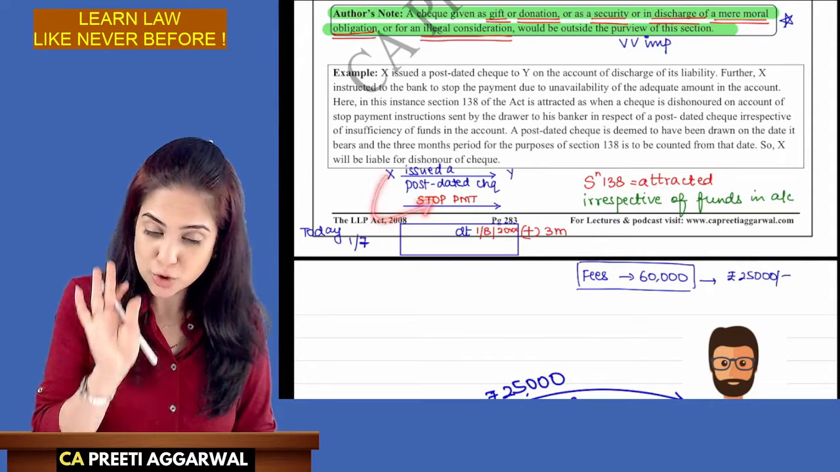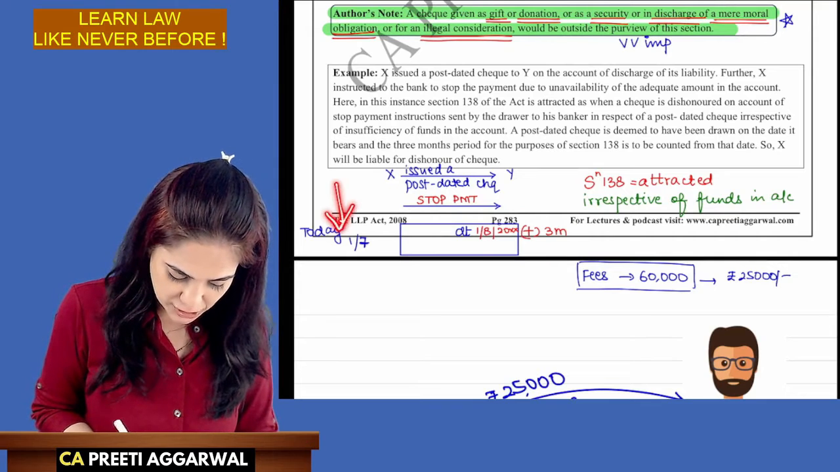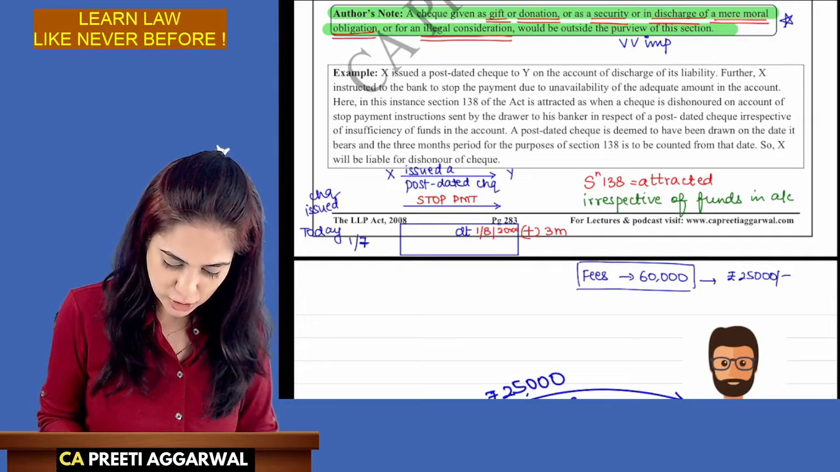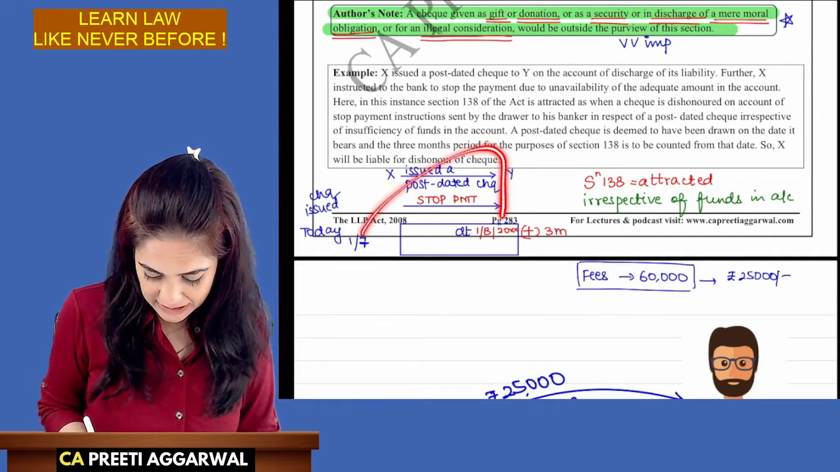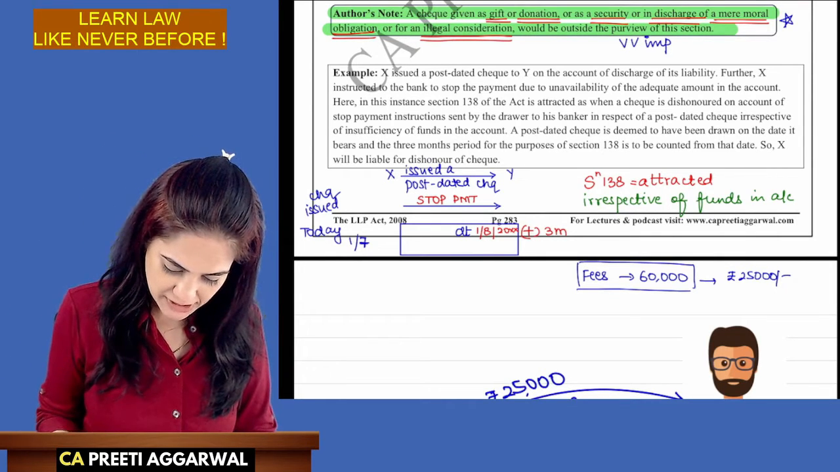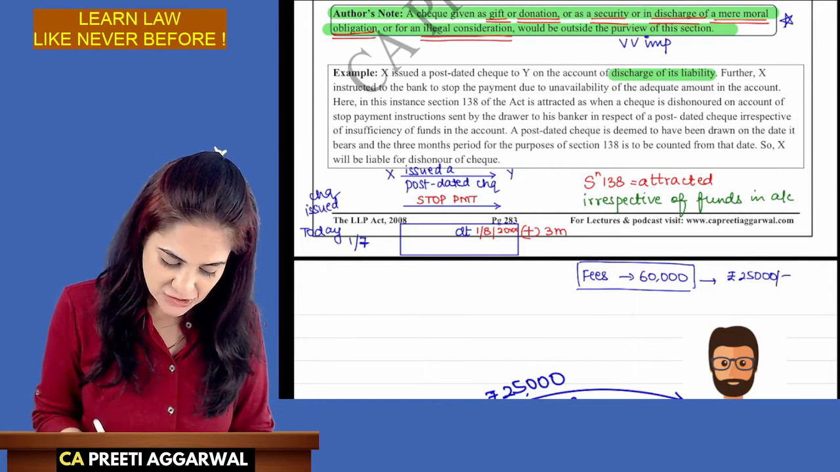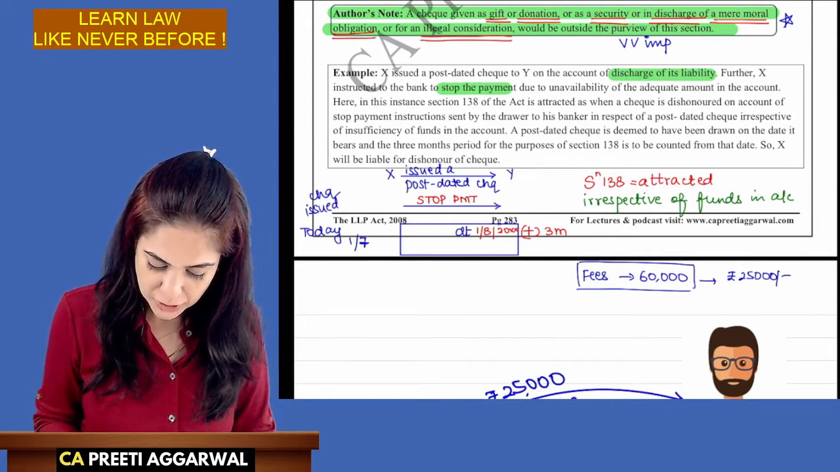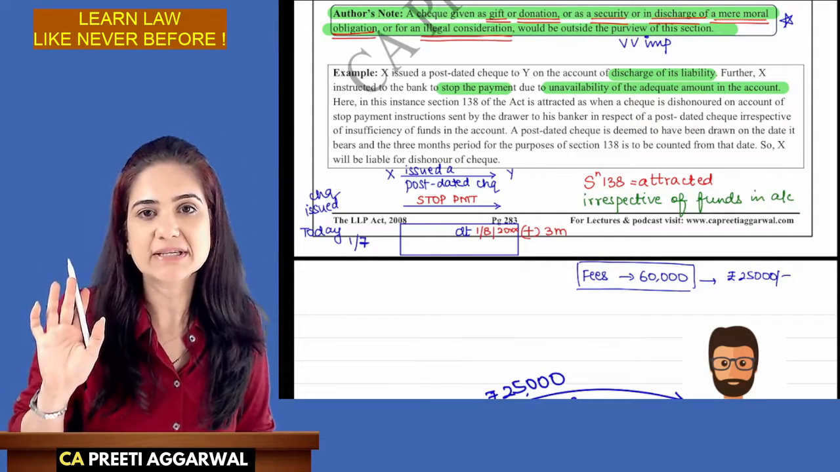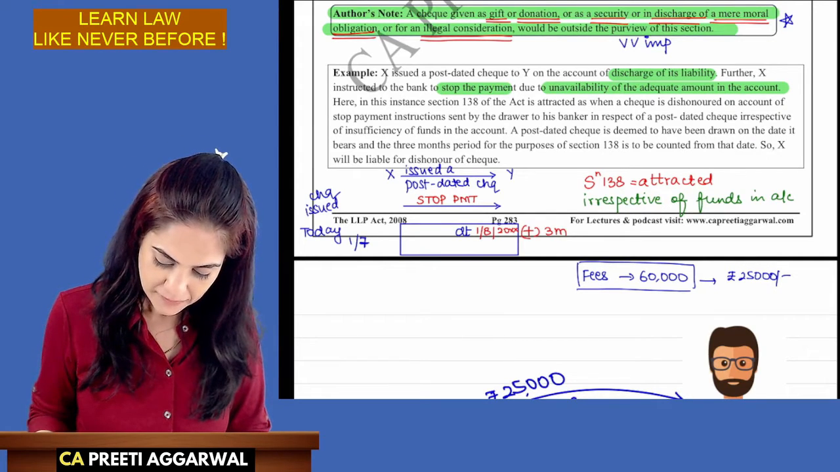X issued a stop payment of that check. Hey, don't deposit that check. Now, the check was issued today on 1st of July, but the date is 1st of August. This is a post-dated check. Now, X issued a post-dated check for discharge of liability. All right, I wanted these words. He instructed the bank to stop payment of the check due to unavailability of funds. So here also, Section 138 is attracted, as the check is dishonored on account of stop payment.